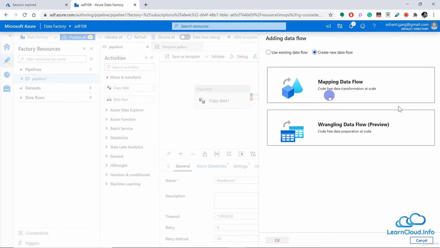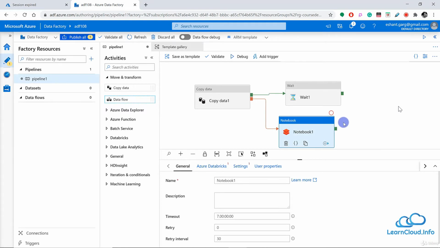So mapping data flow means if you want to transform data right from within this portal, this interface, without writing even a single line of code. And wrangling means to prepare your data using Power Query. We are going to have a separate dedicated lesson to discuss data flow and a demo to understand this.